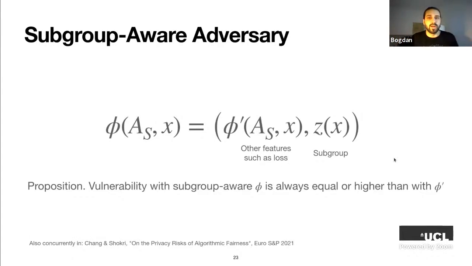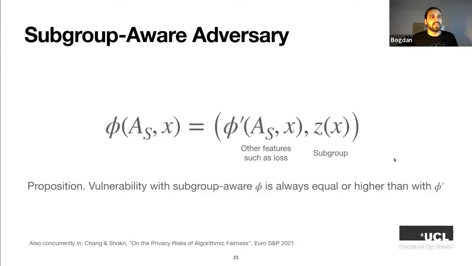That's why it's subgroup-aware. It's a pretty simple proposition that we have in the paper: worst-case vulnerability with subgroup-aware adversaries is always equal or higher than vulnerability to the same kind of adversary without subgroup information. So subgroup information, on average, always gives an edge to the adversary.